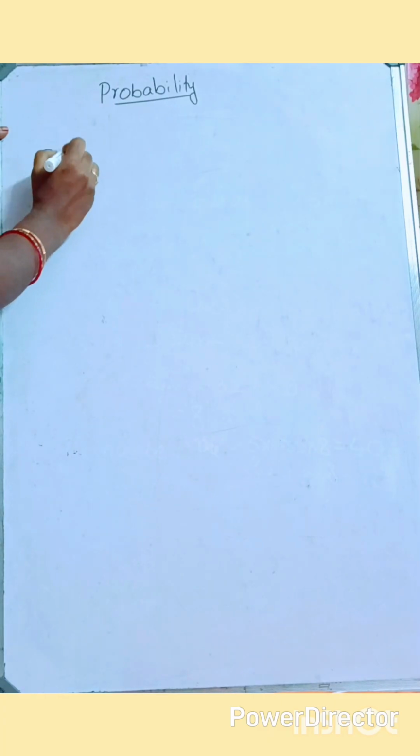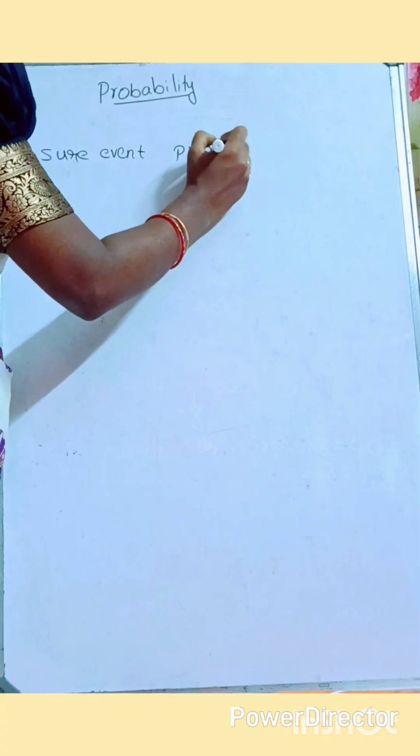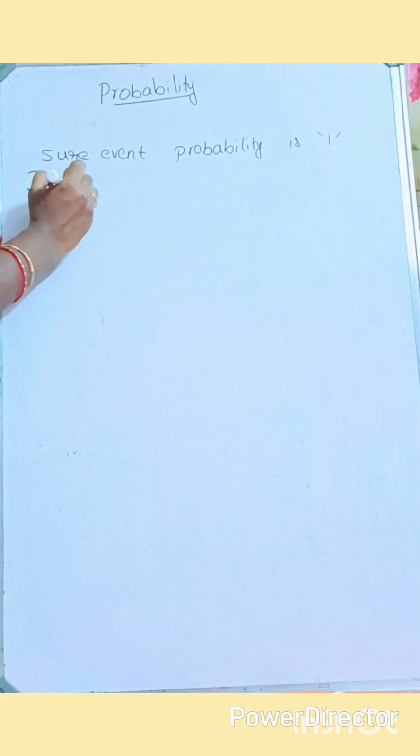So in probability, for the sure event, what is the probability? Sure event probability is 1. What example can we give for the sure event? Yes, the sun rises in the east. Can anybody change this? Nobody can change. That means it is a sure event. Sure event probability is 1.